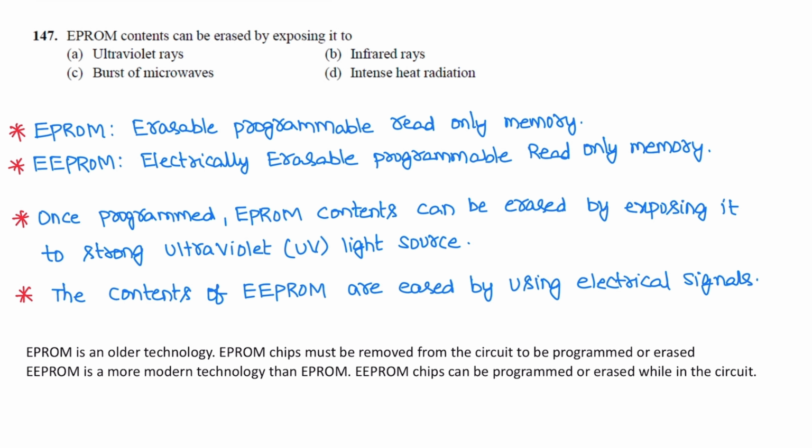Similarly, the contents of EEPROM are erased using electrical signals.